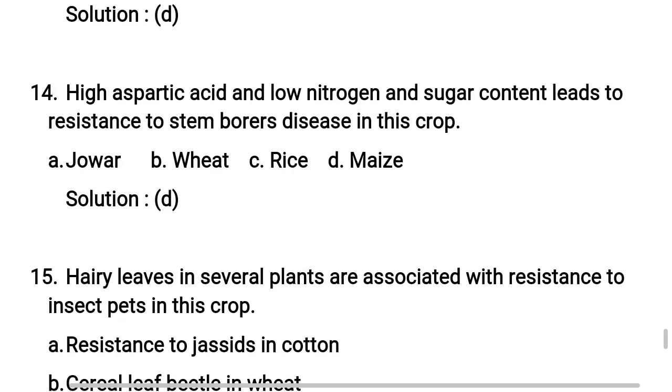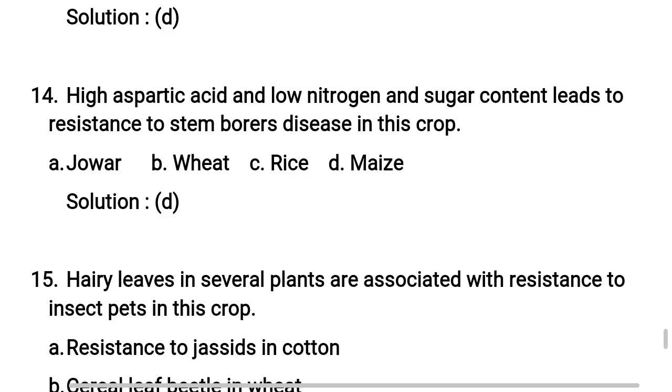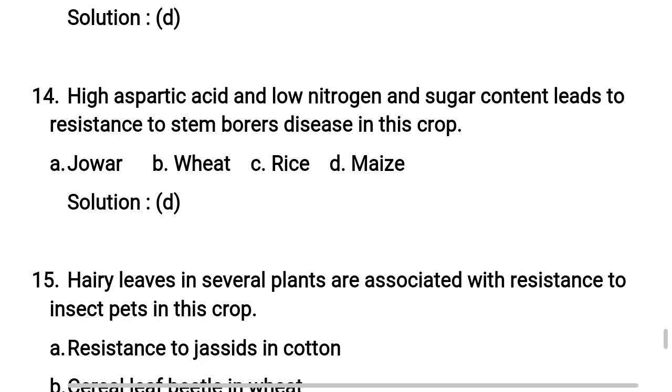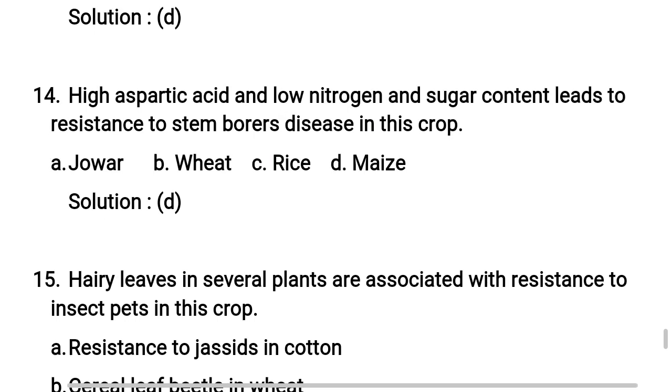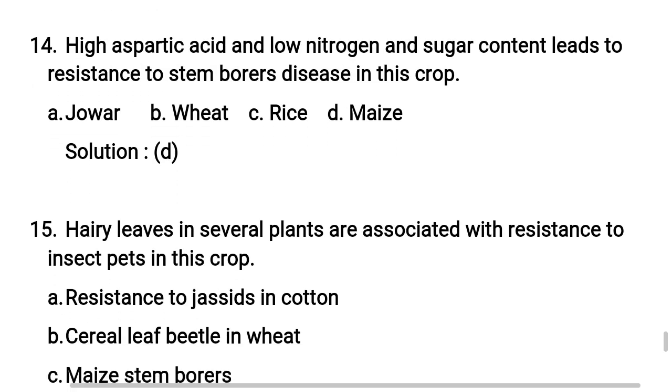Next, 14th question. High aspartic acid and low nitrogen and sugar content lead to resistance to stem borers in this crop. Which is that crop? Let us see the options. Option A, jowar, option B, wheat, option C, rice, option D, maize. So the correct answer is option D, maize. High aspartic acid and low sugar and nitrogen content lead to resistance to stem borers in maize crop. Understand? Those are called maize stem borers. Please make note, this is very important for competitive examinations.